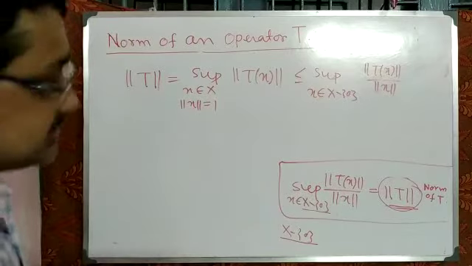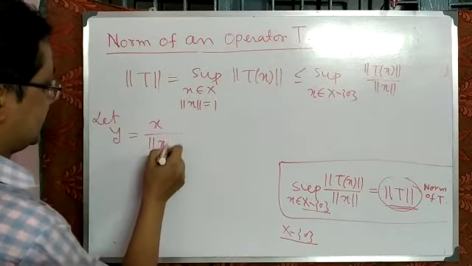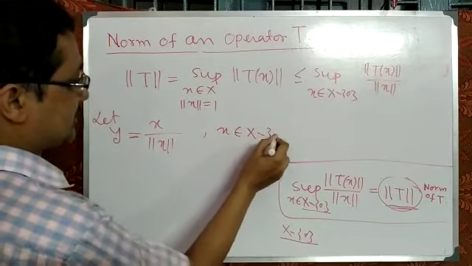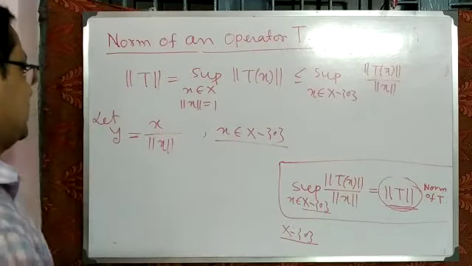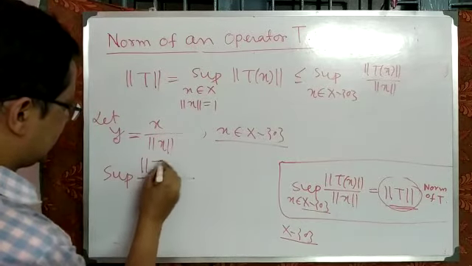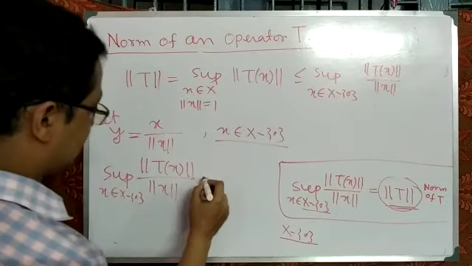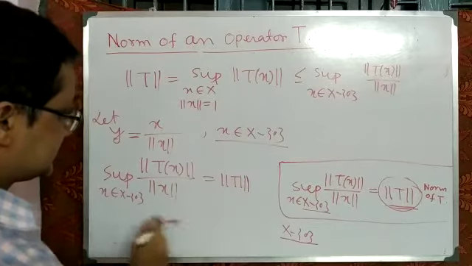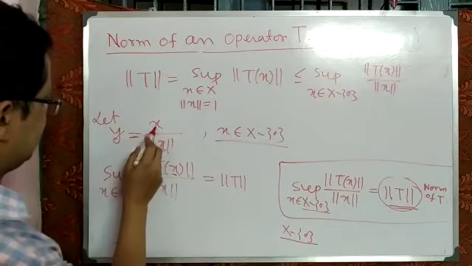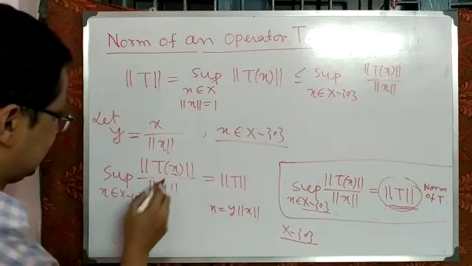Now to show that those two expressions are equal, we choose y equal to x by norm of x, where x is any value from X minus 0. Then we calculate the supremum of the norm of Tx divided by the norm of x, x belonging to capital X minus 0. That is nothing but the norm of T. Since y is equal to x by norm of x, x is equal to y into norm of x. So put that x in the numerator and denominator as well.